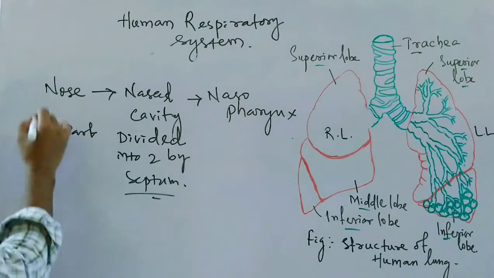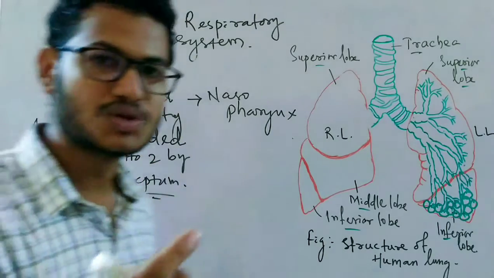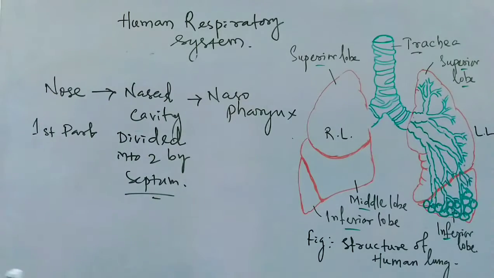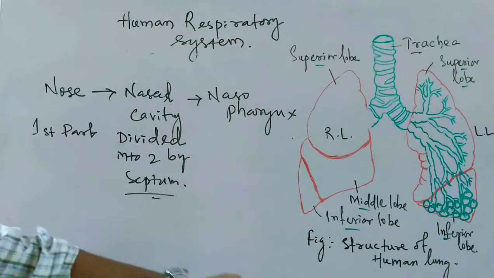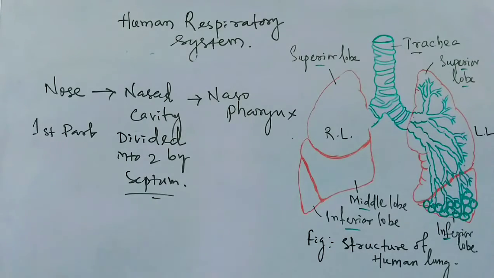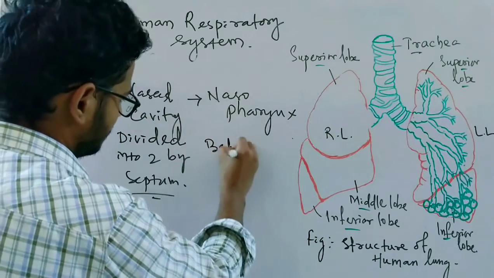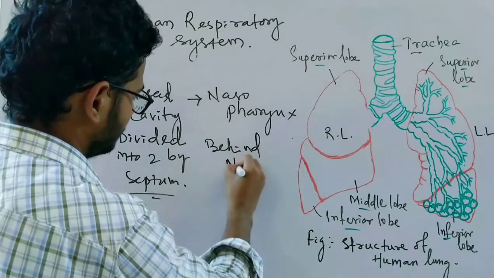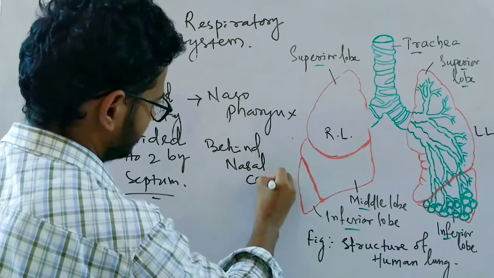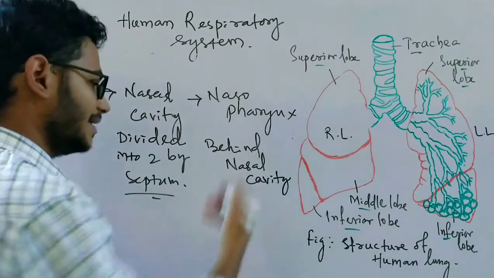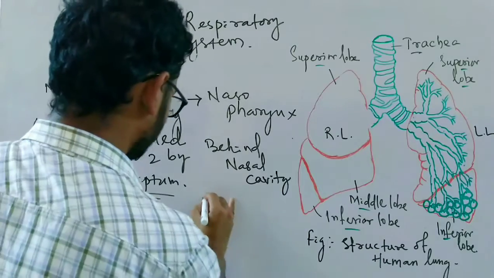separate chambers, as the two nostrils are there which open outside. Okay, so it is divided by the septum. The nasopharynx is present behind the nasal cavity, above the level of the uvula.